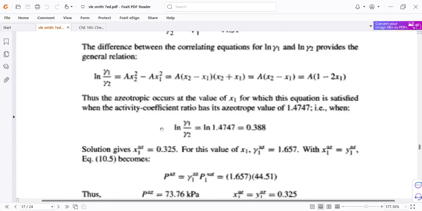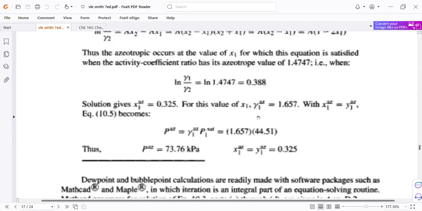And we can solve the value of the pressure using the modified Raoult's law, and because x sub 1 at the azeotrope is equal to y sub 1 at the azeotrope, we will be able to solve the pressure, and that is the answer. The composition x sub 1 equal to y sub 1 at the azeotrope is 0.325, and the pressure is 73.76.